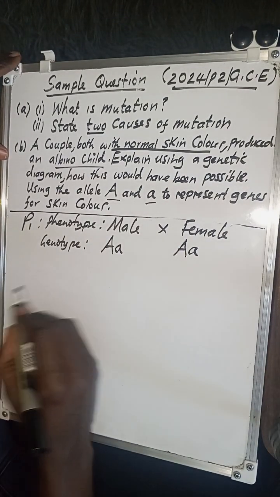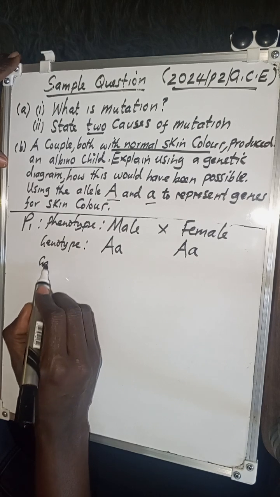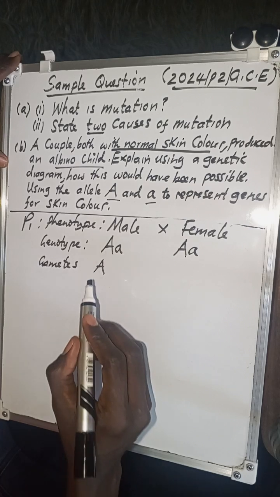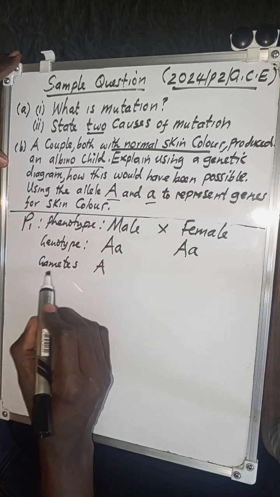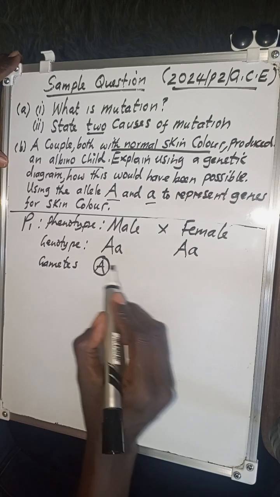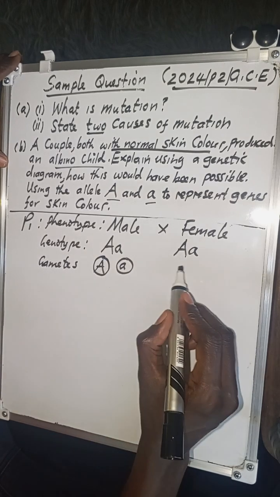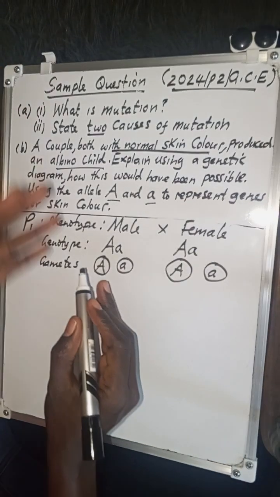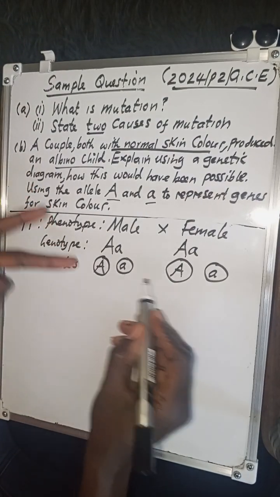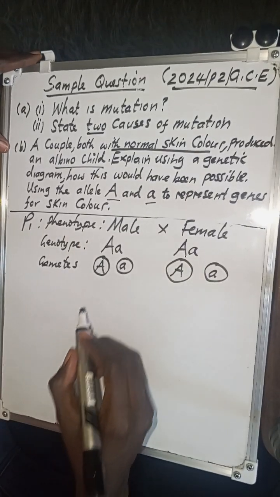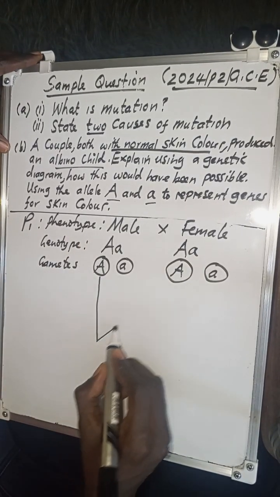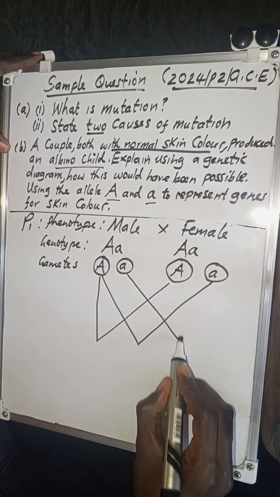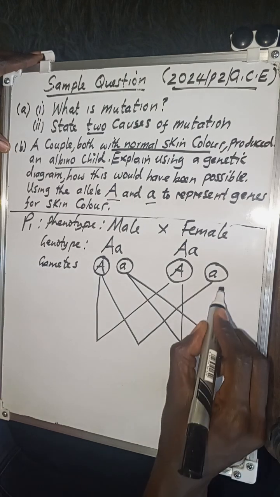So when a reduction division takes place, meiosis, it will result in the formation of gametes, the sex cells that are going to separate. So capital A and small letter a, capital A and small letter a. I love to circle them, but if you want, just show that they have separated, put them at a distance apart. There's no need for circling if you do not want. So this crosses with that. This pairs with the last one. Then I come to this gamete with the first one and this one with the last one.